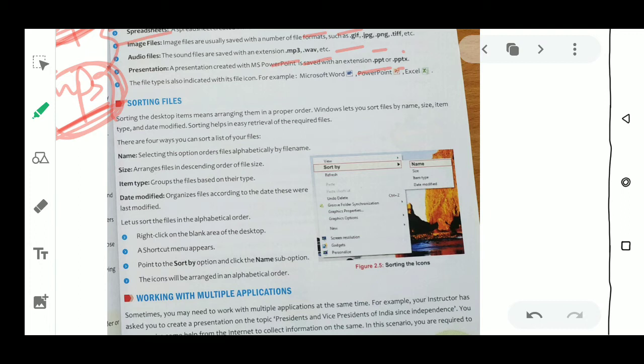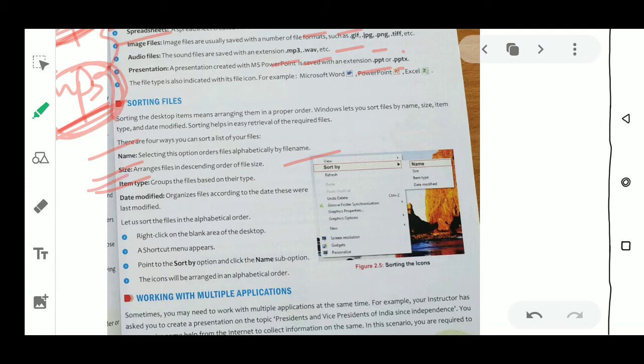We can sort by name, selecting the name option, which orders files alphabetically by file name. Size arranges files in descending order. Item type groups the files based on their type, like music files, video files, document files, so they will be grouped according to that.